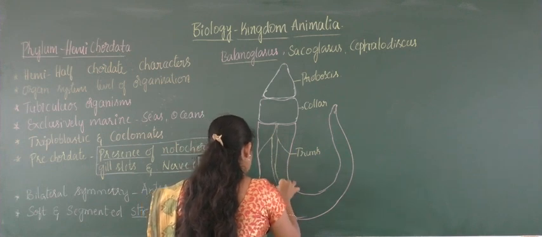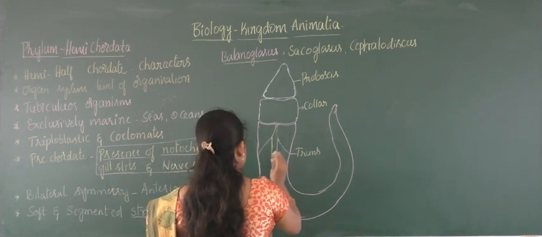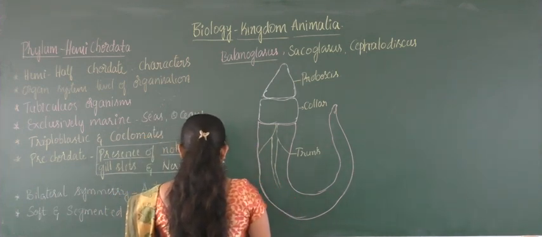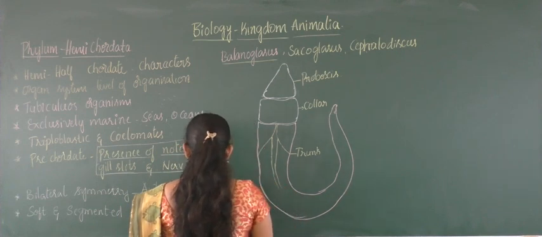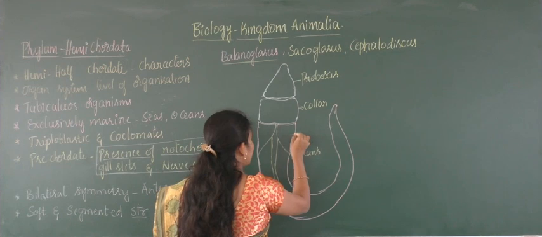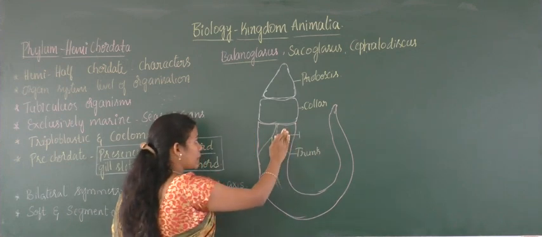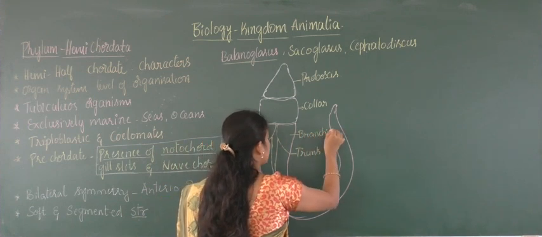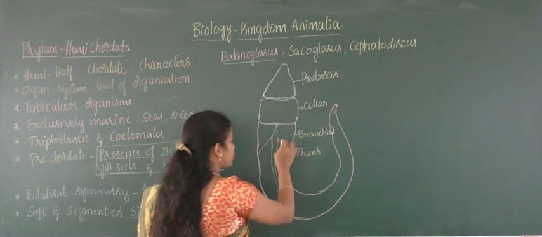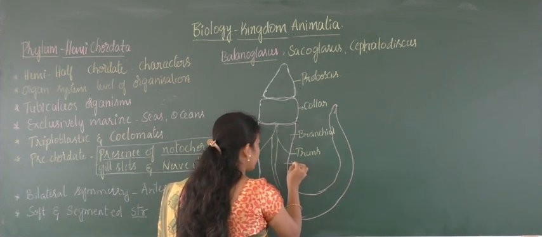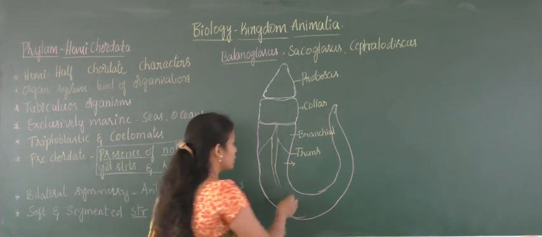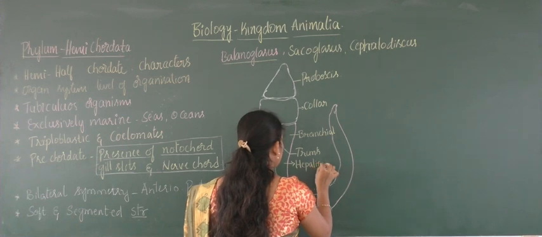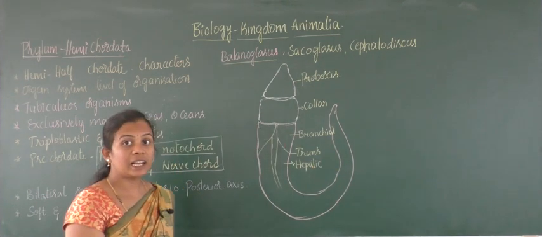This runs like this, okay, and later this trunk is again divided into three regions based on their structure. Here there will be a respiratory structure at this primary portion, so that's why it is called the branchial trunk. After that, the next section is the hepatic trunk. The liver portions will be there, so that's why it is considered the hepatic trunk. Hepatic means liver, okay.